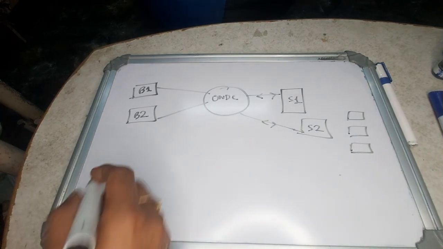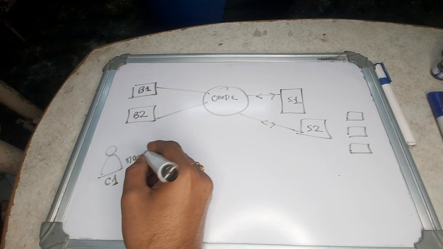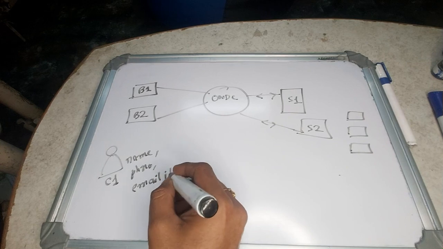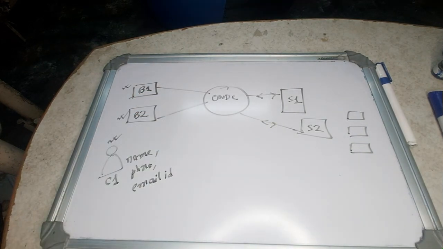Okay. Now suppose I am a customer C1, my name, phone number and email ID are not going to change, right? The same person will register in this buyer app, and the same person will register in this buyer app also.